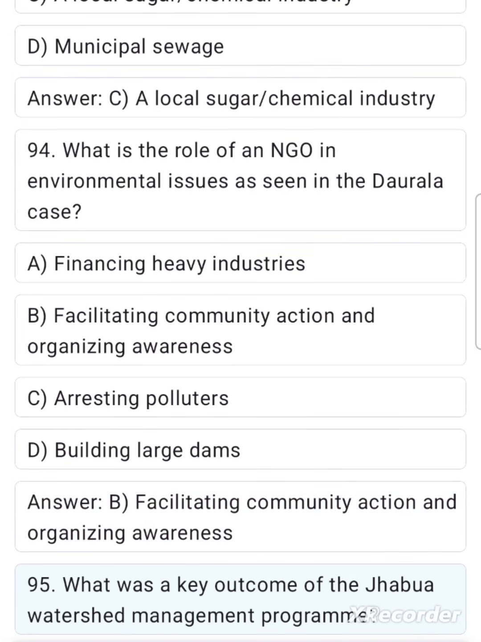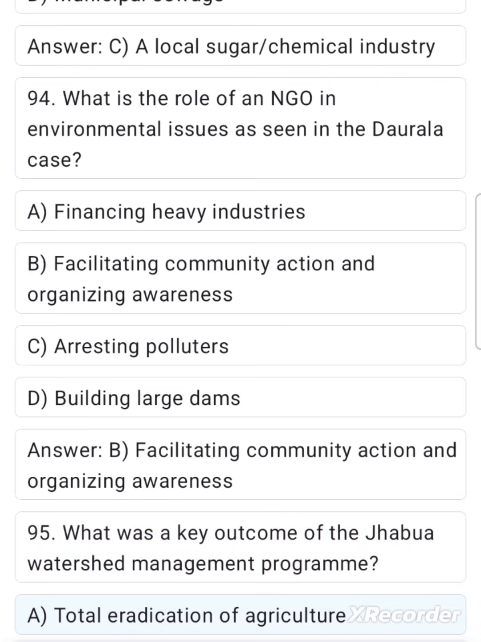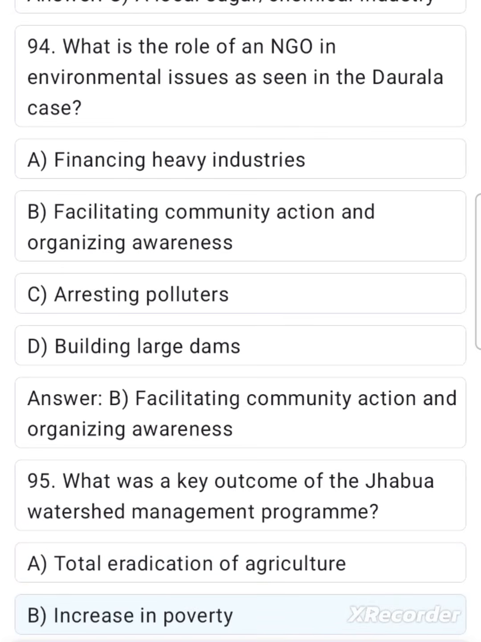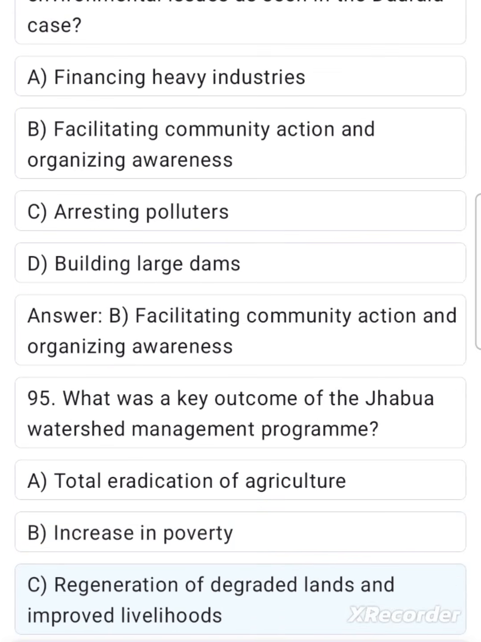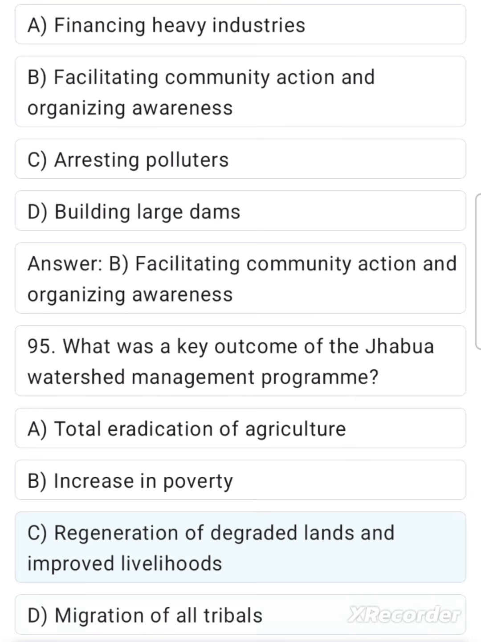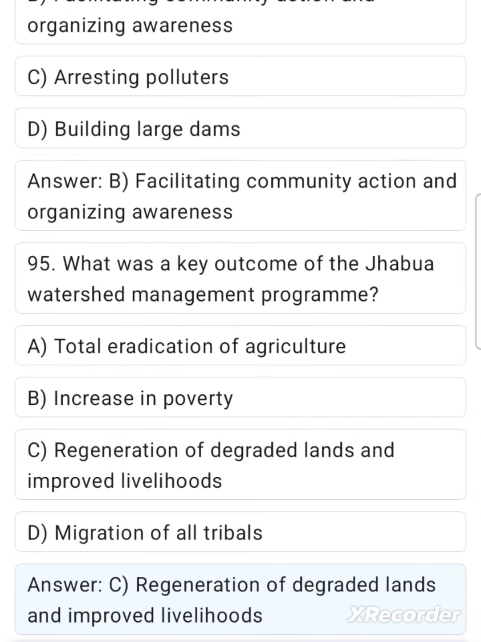95. What was a key outcome of the Jhabua Watershed Management Program? A. Total eradication of agriculture. B. Increase in poverty. C. Regeneration of degraded lands and improved livelihoods. D. Migration of all tribals. Answer C. Regeneration of degraded lands and improved livelihoods.